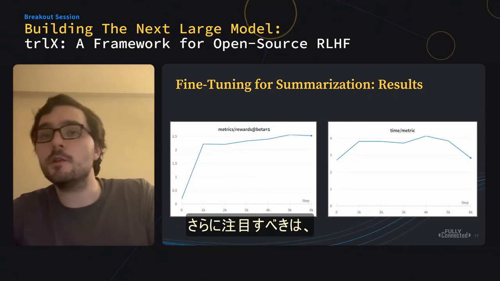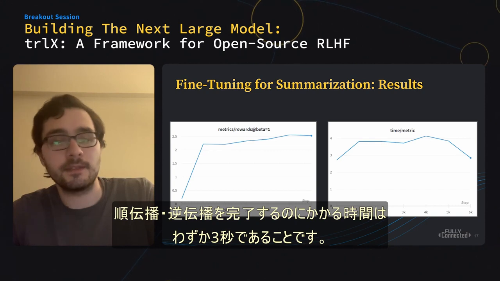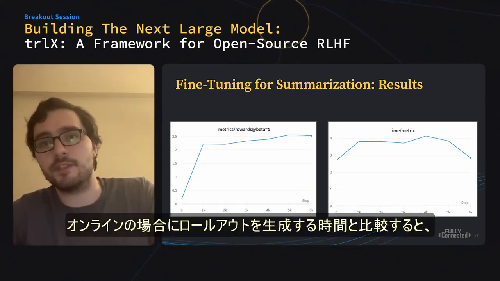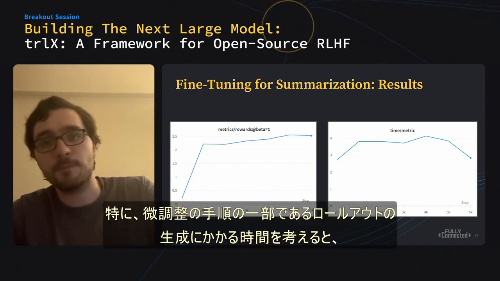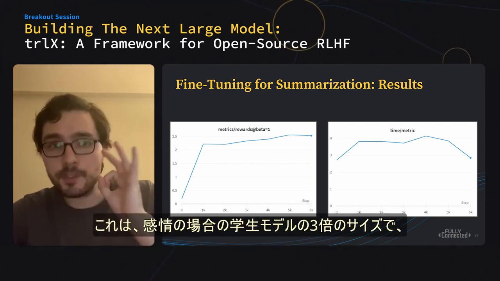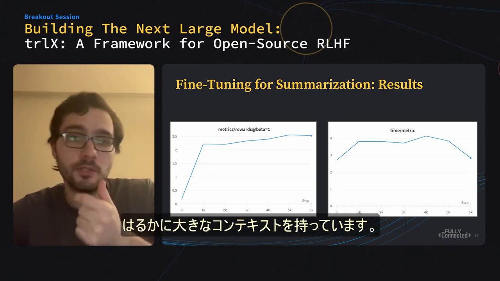And perhaps more notably, the training time it takes to do a full forward-backward pass is only 3 seconds, which, when you compare it to the amount of time it takes to generate rollouts in the online case, is very competitive, especially when you consider the fact that the model we're fine-tuning here is 3 times the size of the student model in the sentiments case, and with a much larger context.